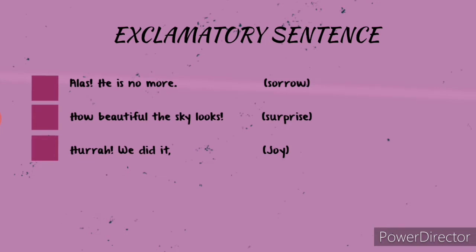Alas, he is no more. So this sentence expresses the sorrow of losing a person. How beautiful the sky looks. So this sentence expresses surprise. Hurrah, we did it. So this sentence again expresses the joy. So that is why these kind of sentences would come under the category of exclamatory sentence, because they show the inner feelings or the inner emotions of the person, of the speaker.